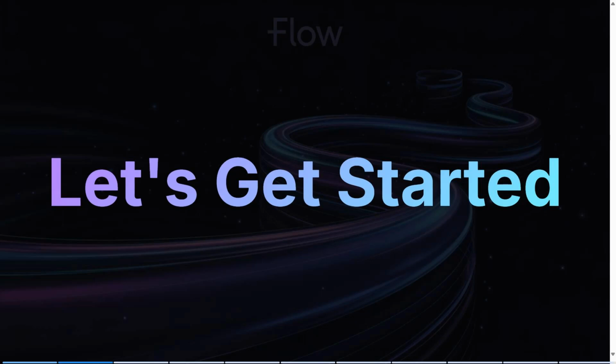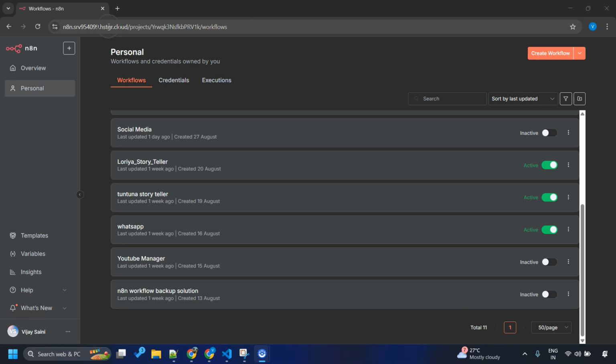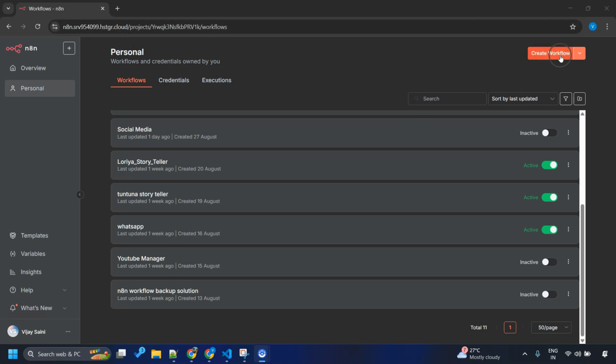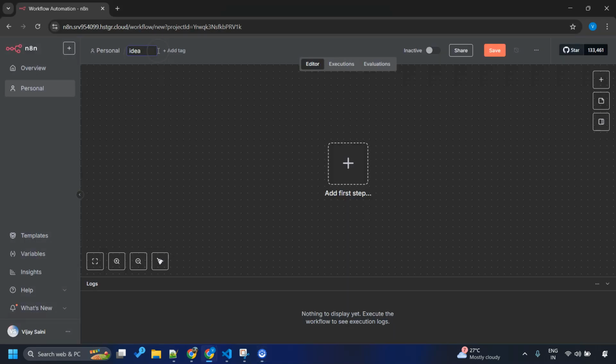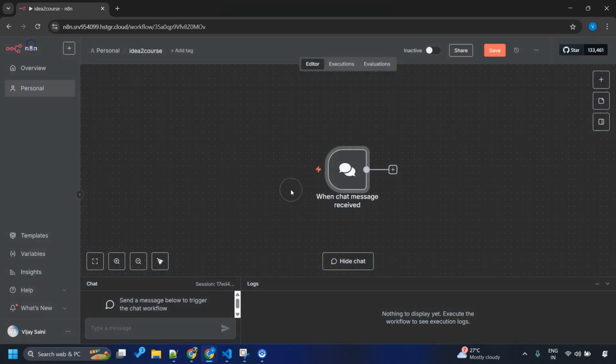Let's do it. Alright, I'm in my N8N workflow instance. I am using a self-hosted instance of N8N on Hostinger. Let's create a new workflow. Let's name it idea to course. Right now I am happy to use this chat based trigger, which allows me to send a message whenever I want to trigger the workflow.